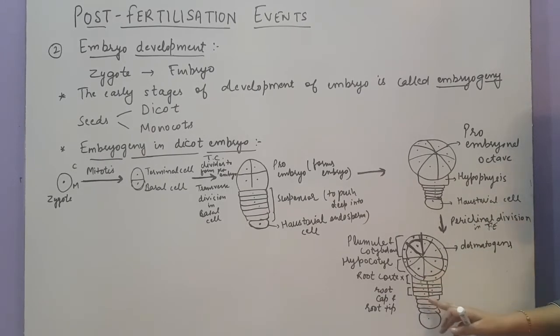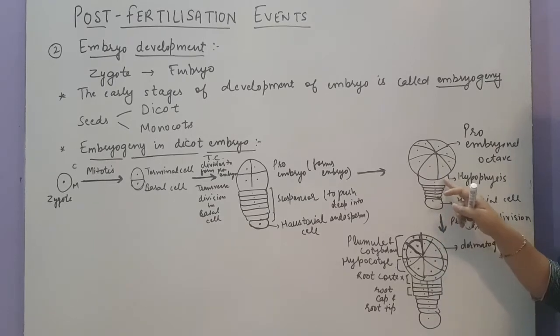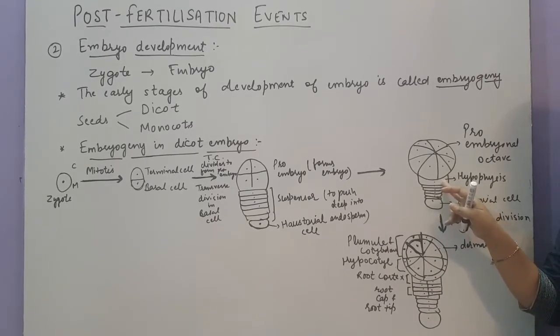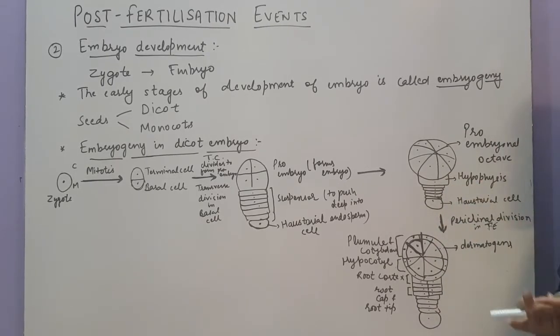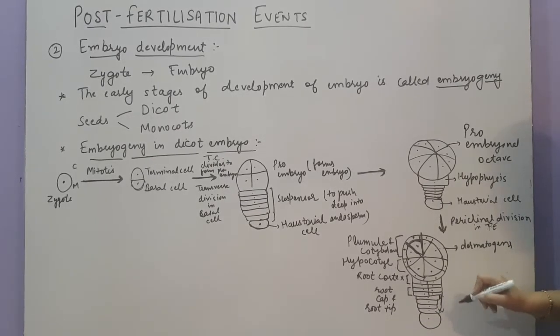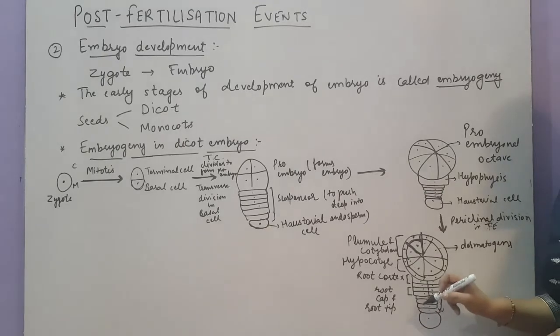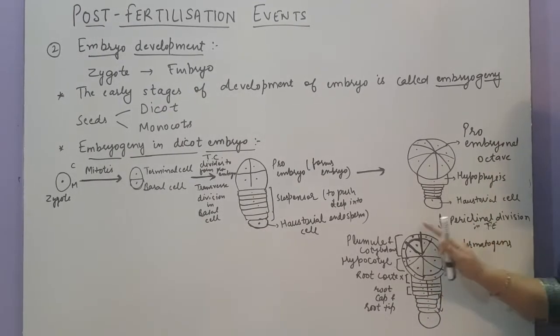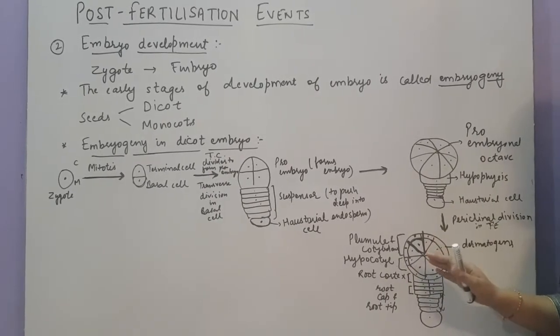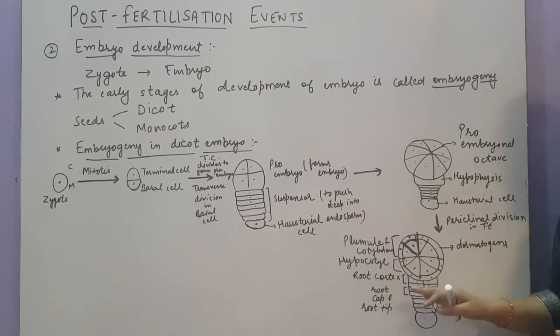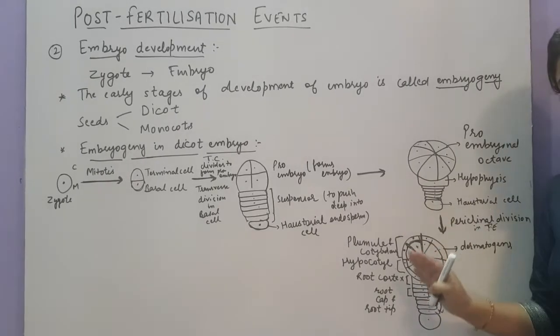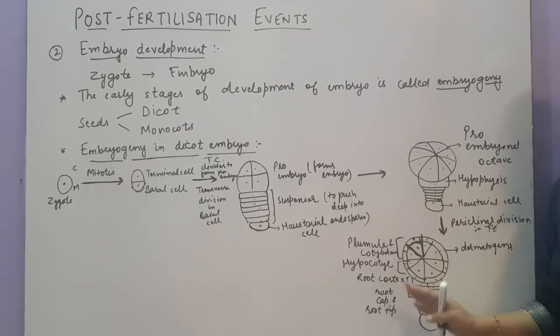But I am showing you all the 8 cells here because the hypophysis here will undergo first division to form 2 cells, then second division to form 4 cells, and then third division to form 8 cells. So I am showing you these 8 cells here. The suspensor is intact. This suspensor will remain as it is. The hypophysis will undergo the pericliner division to form the 8 cells. Keep in mind, this is not the actual structure. So in your books also it has been shown in a different way, but you can also draw it like this to make it more clear.